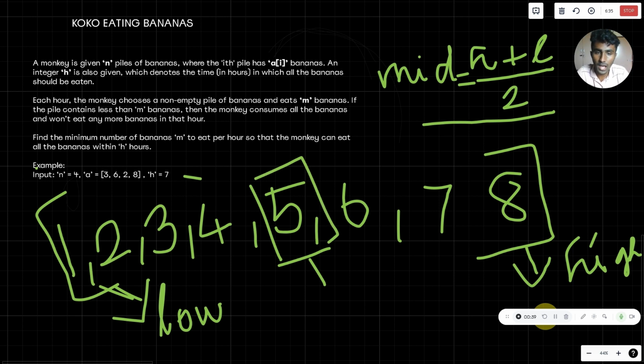We'll also have another piece of code as a function, which we'll write further in this video. If we give that function the hourly eating rate as input, it will give as output the total number of hours the monkey takes to eat all the banana bites. Let me explain it. For this example, the hourly eating rate is 5, so let us find the total number of hours with this example.